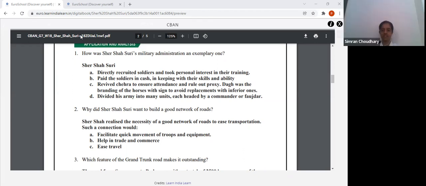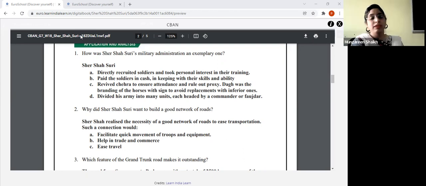Next, what would be the next point? Apart from trade and commerce, what was his intention to build up the road? Ease of travel. To ease travel, very good. To make sure that traveling becomes easier for the people in his territory. What else?